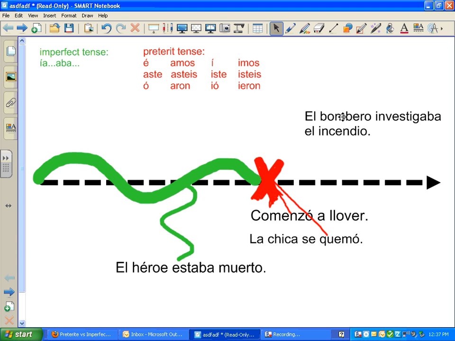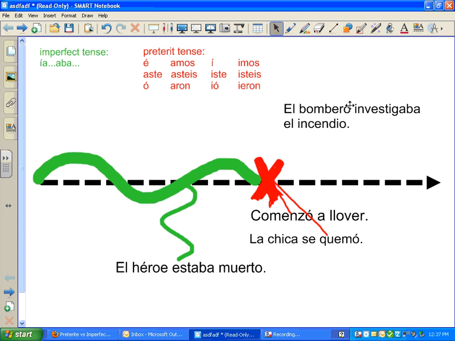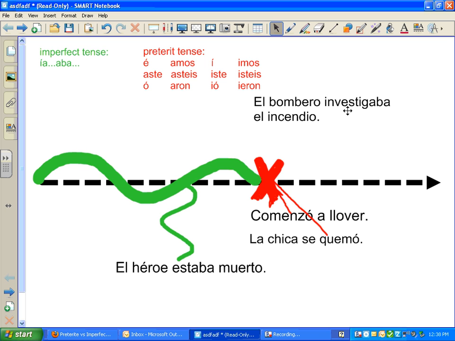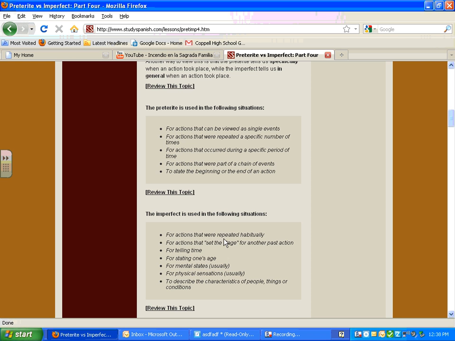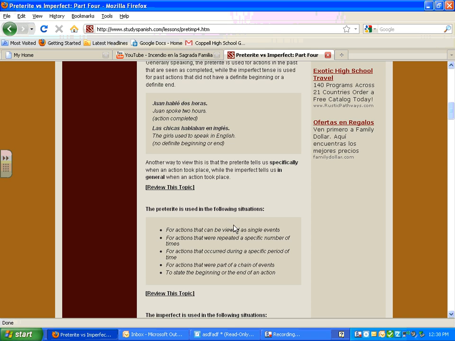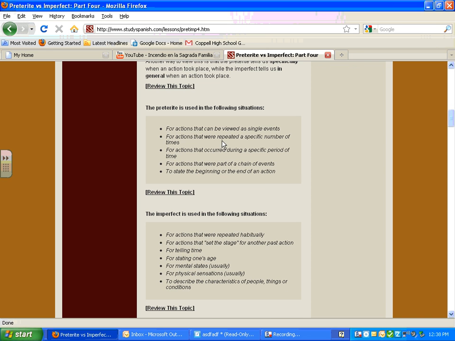And then this one here, the fireman investigated the fire. If he investigated it, boom, he investigated, started, and was finished, we could put it here. But we know he's not finished because it's investigaba. So this could be translated as he was investigating, he used to investigate, we really don't know when that began or ended. And we've got these rules here that can kind of go back over that.